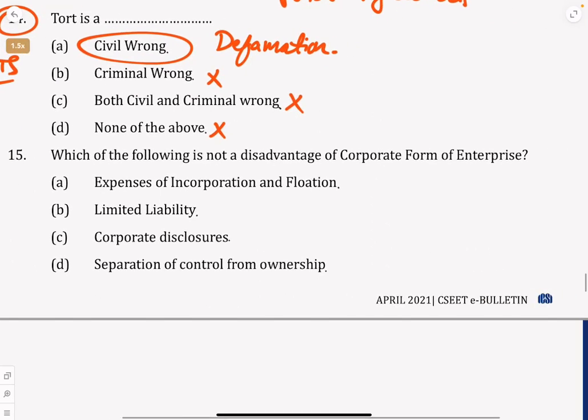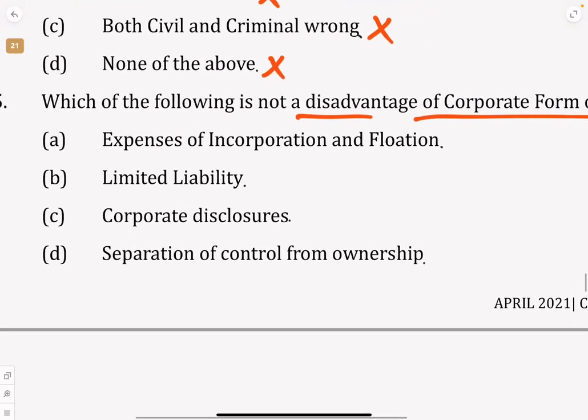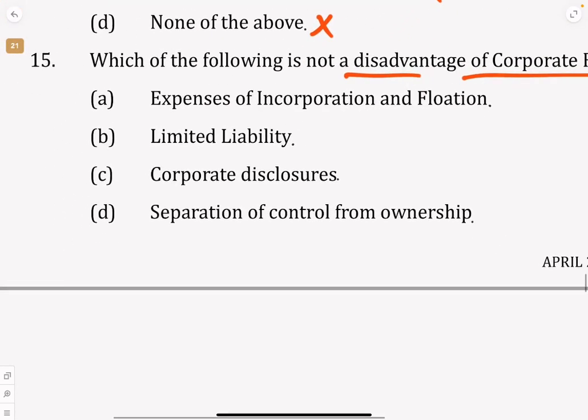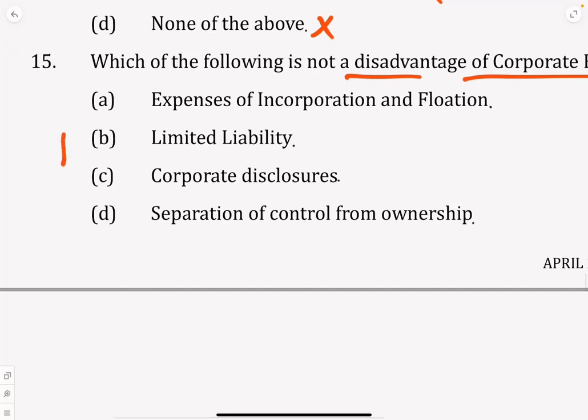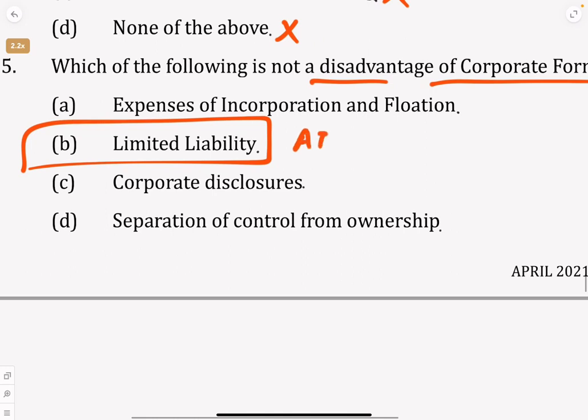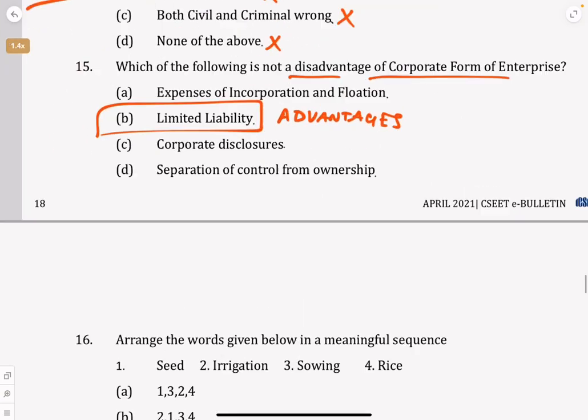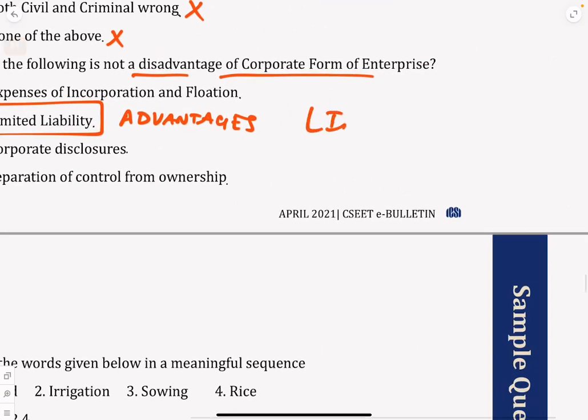Which of the following is not a disadvantage for corporate form of business? Actually, this question is kind of repeating. We know very well that for corporate form of business, limited liability is not a disadvantage. In fact, it is an advantage, because my risk is only limited to the amount which I have invested.